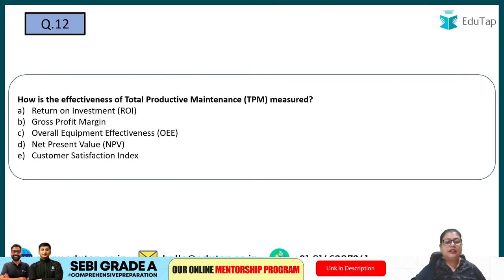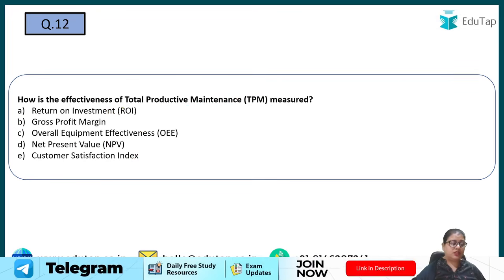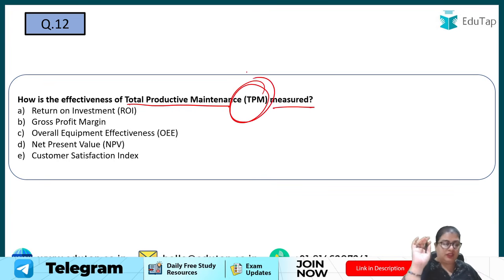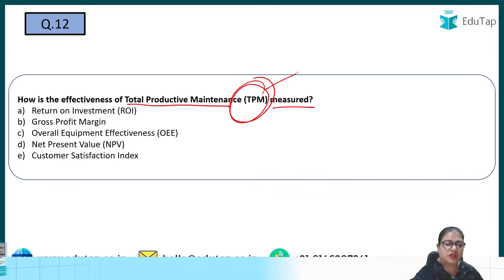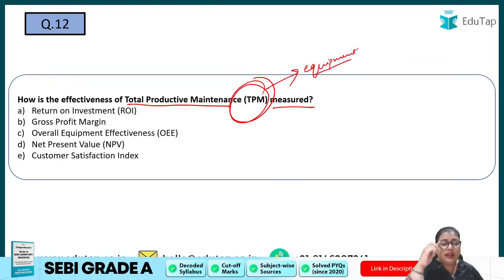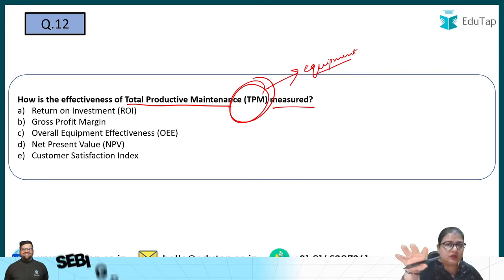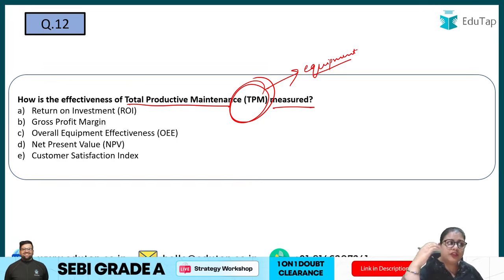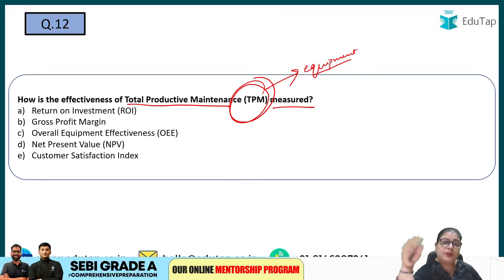Okay. Next, let us talk about question number 12: how is the effectiveness of total productive maintenance, that is TPM, measured? Whenever we are talking about TPM, we should remember that we are talking about the equipment, the machines. What does TPM basically say? That there should be no breakdown, and we should try to be as preventive as possible, so that there is no breakdown and no problem in between the production.